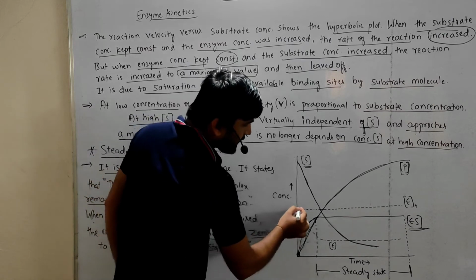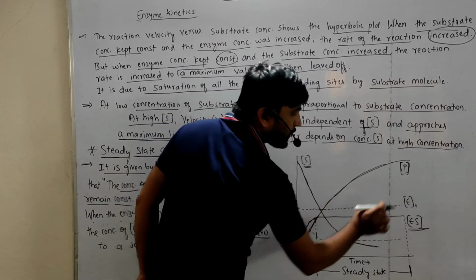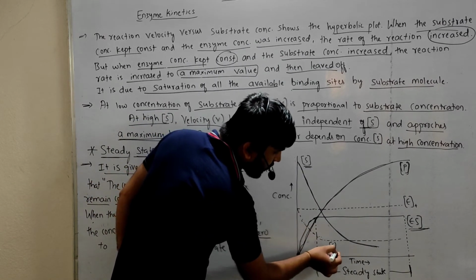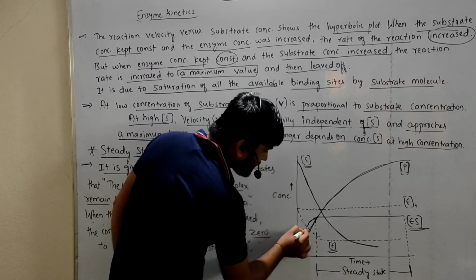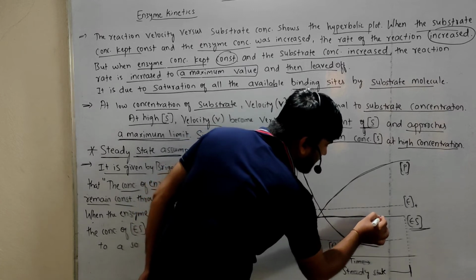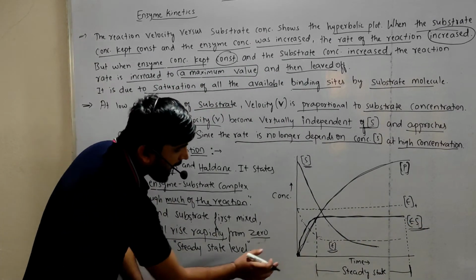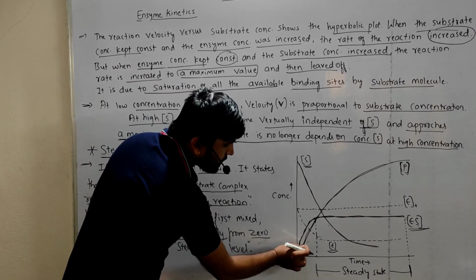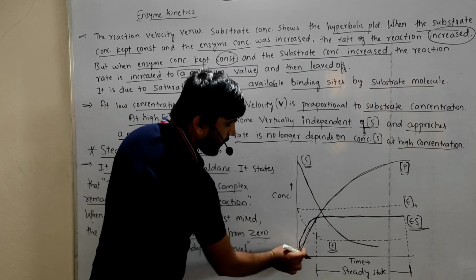This discontinuous line shows the concentration of the enzyme with respect to time, and this line represents the concentration of the enzyme substrate complex. At the initial point, when the enzyme mixes with the substrate, it will form a complex.